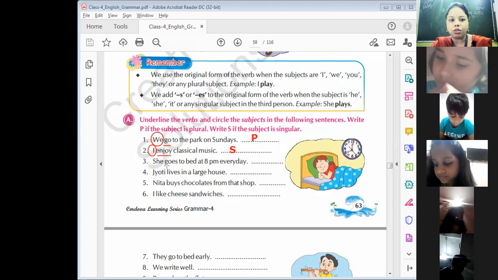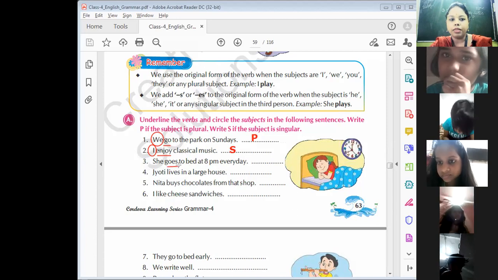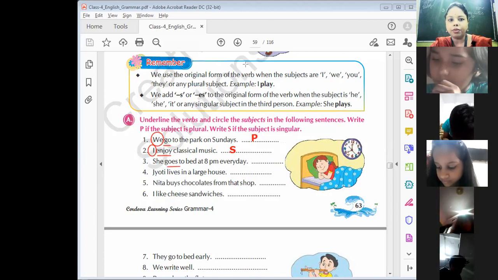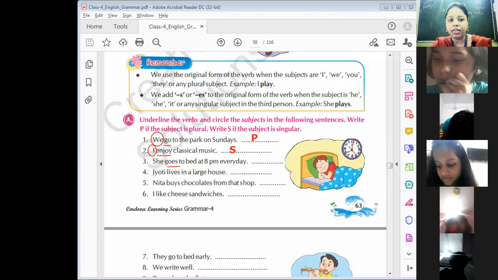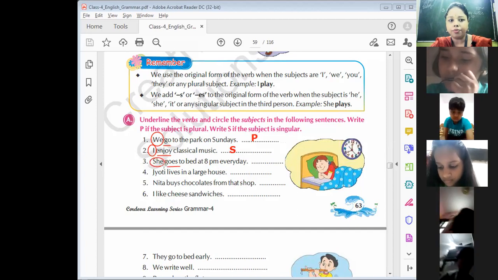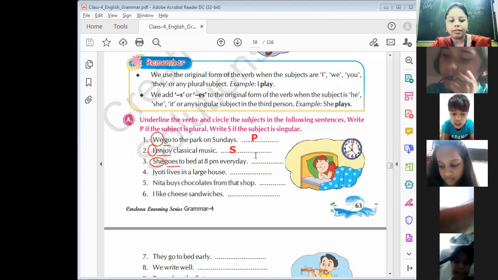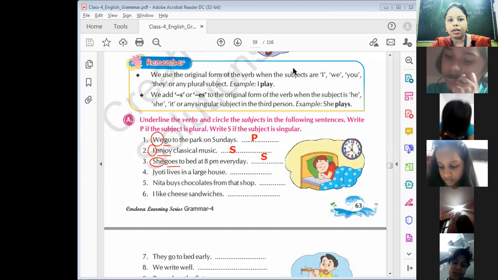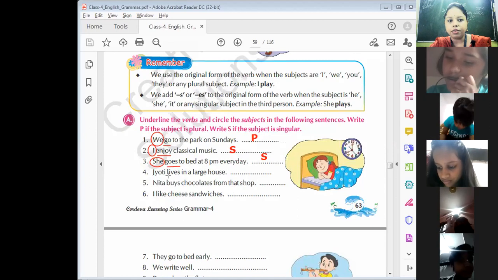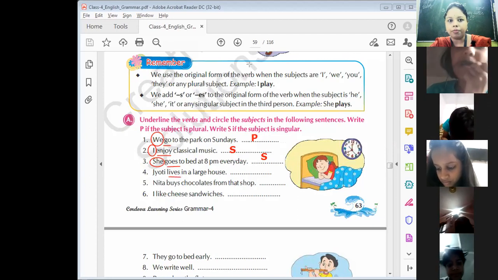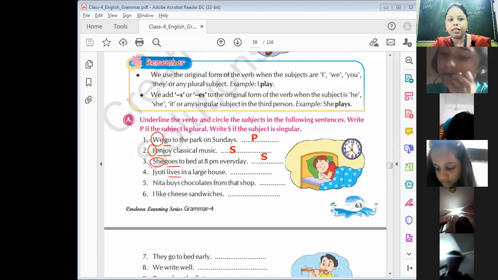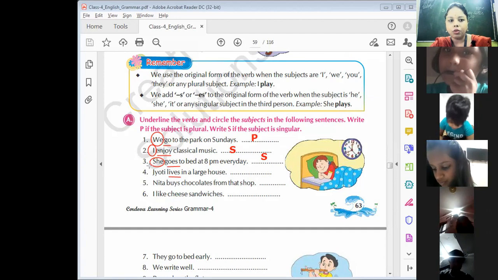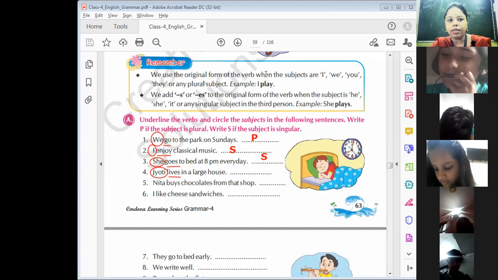Next, she goes to bed at 8 p.m. So here goes is the verb, and the subject is she. And is she singular or plural? Ma'am, singular. Jyoti lives in a large house. Lives is the verb, and the subject is Jyoti. Is Jyoti singular or plural?